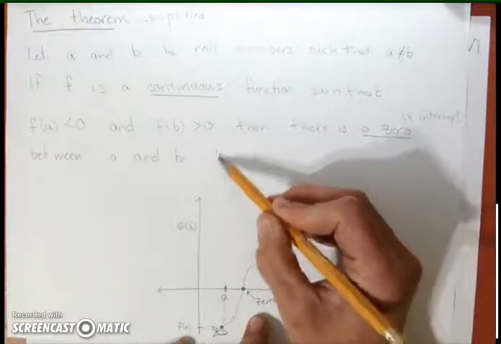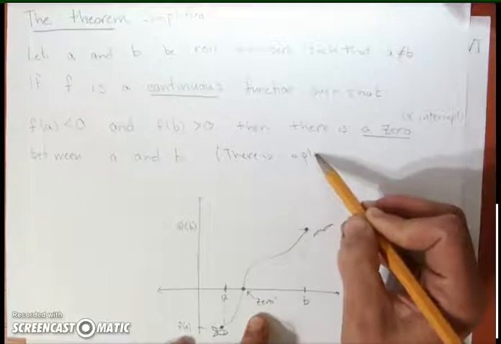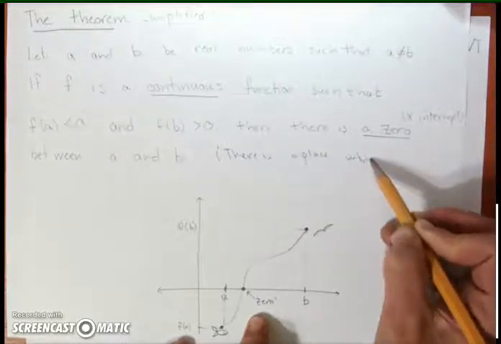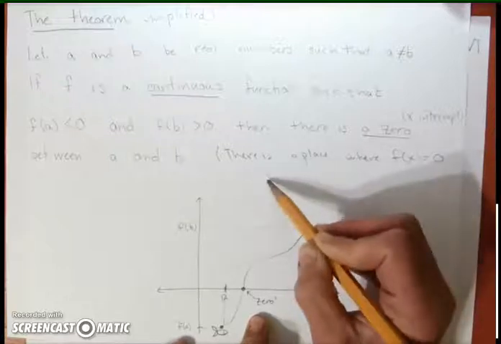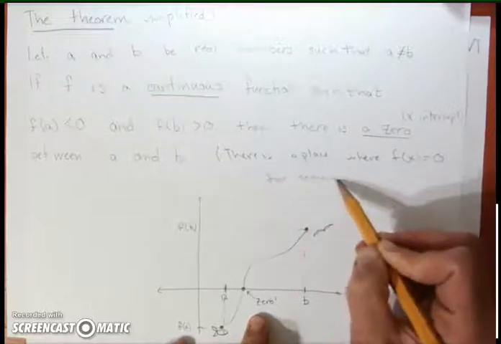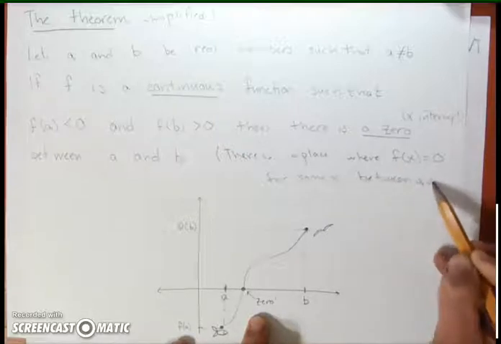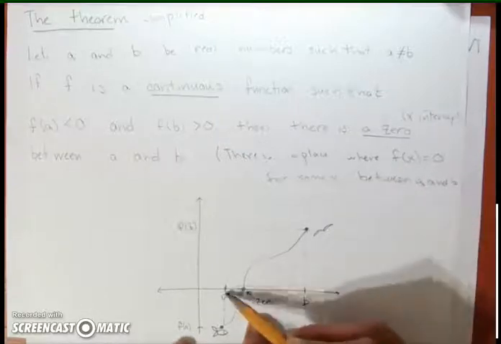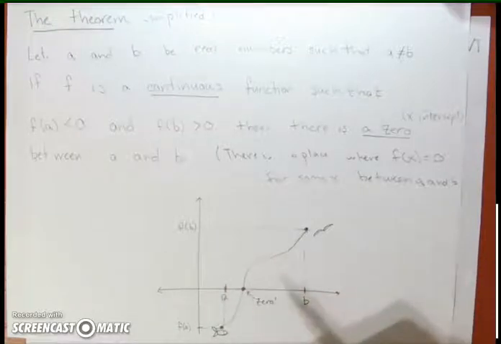So that just says there is a place where f of x equals 0, and it's got to be for some x between a and b. So for some value along the x-axis between a and b, there's got to be a 0.